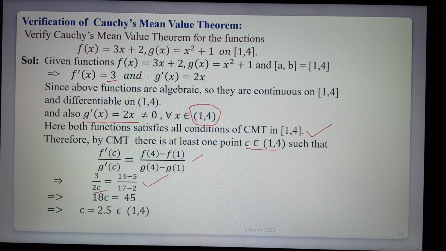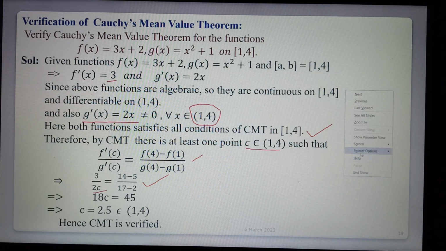So c = 2.5 belongs to the open interval (1, 4). So there exists one point between 1 and 4. Therefore Cauchy's mean value theorem is verified. Okay, this is Cauchy's theorem.